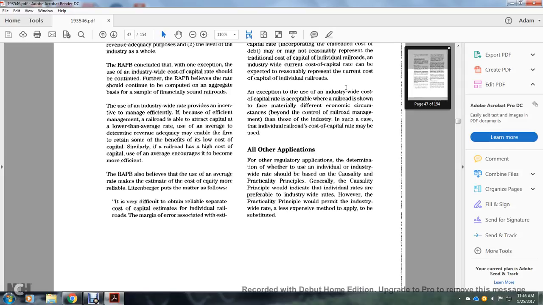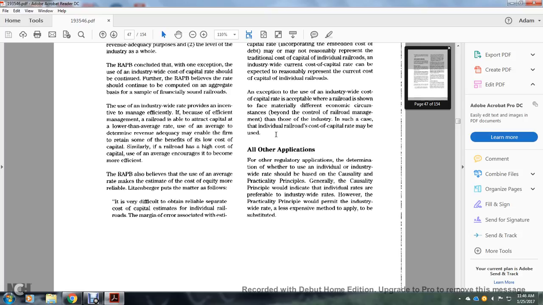Alright, an exemption to the use of the industry-wide cost of capital rate applies if the railroad is shown to face materially different economic circumstances beyond the control of the railroad management. In such a case, the individual railroad cost of capital may be used.